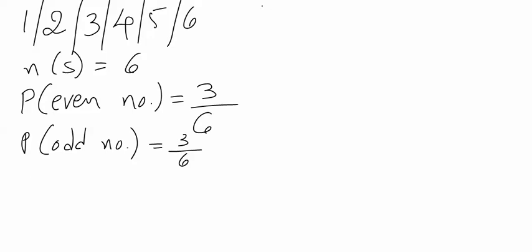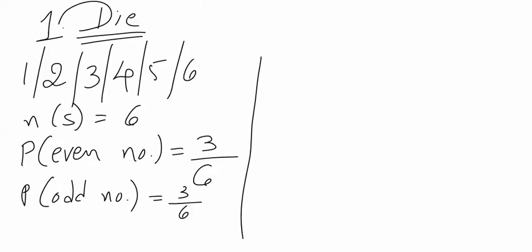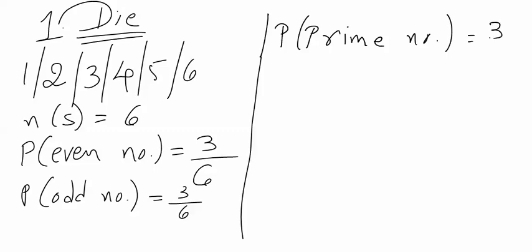Similarly, questions could be of the form: probability of getting a prime number. So what would be the probability? It will be 2, 3 and 5. These are three prime numbers out of 6.